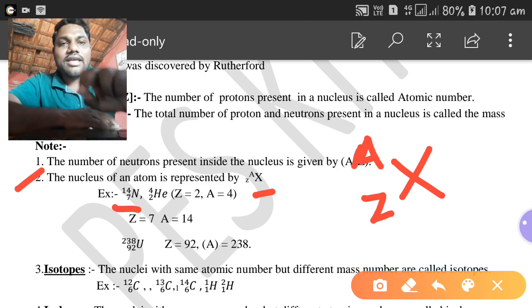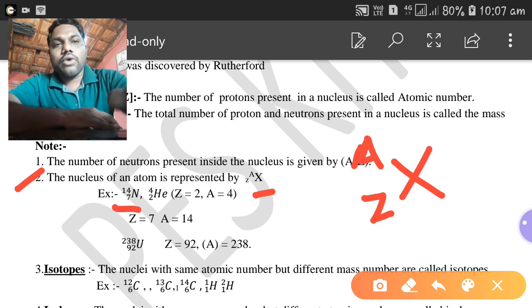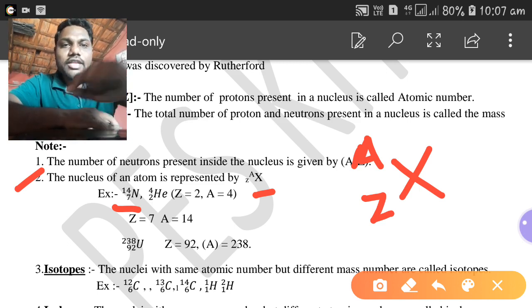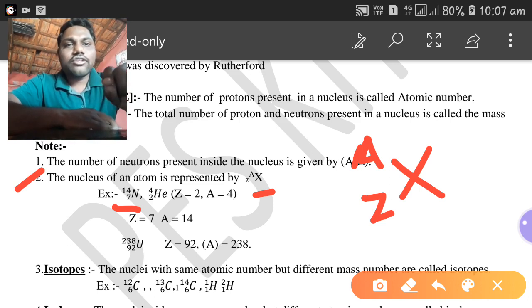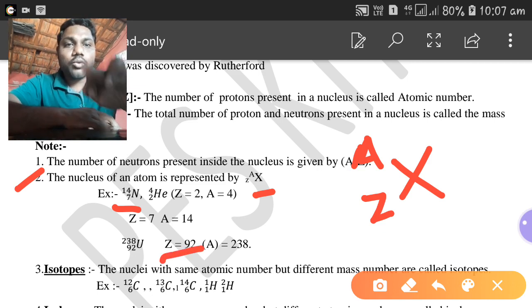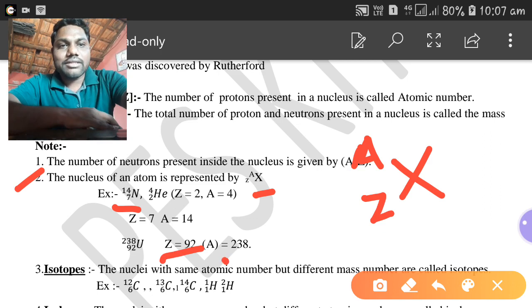That means here it is given that Z is equal to 2 and A is equal to 4. Z is atomic number, that is equal to 2, and A is atomic mass number, that is equal to 4. So now one more example is given here, that is uranium 92 238. U is the atomic symbol of uranium, and subscript to this symbol there will be 92, that means atomic number is 92, and superscript to the atomic symbol there will be 238, that means atomic mass number will be 238.